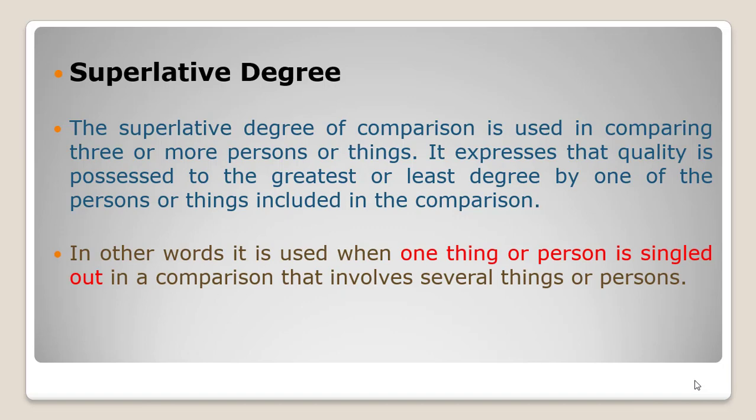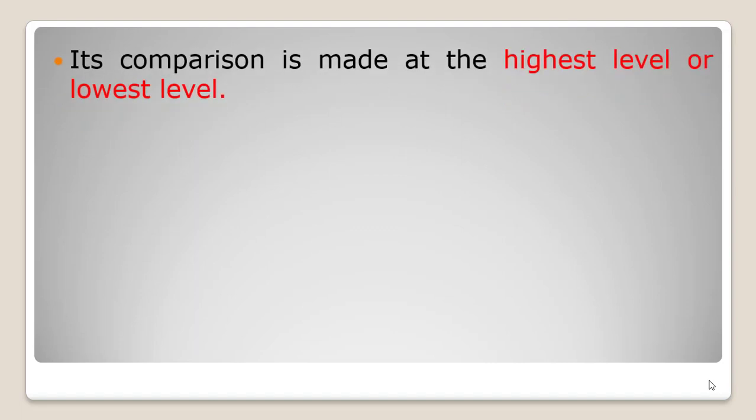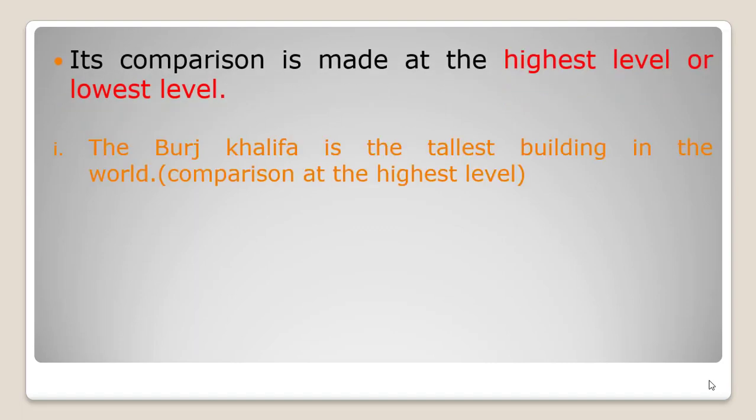It means that the thing or person which is going to be compared is the greatest among all the things or among all the persons. Its comparison is made at the highest level or lowest level. The Burj Khalifa is the tallest building in the world. Here we are making comparison at the highest level because Burj Khalifa is the tallest building in the whole world. So Burj Khalifa is pointed out, is singled out.